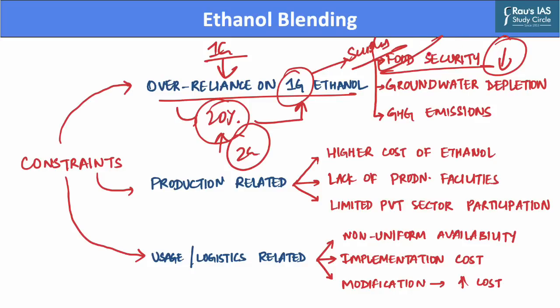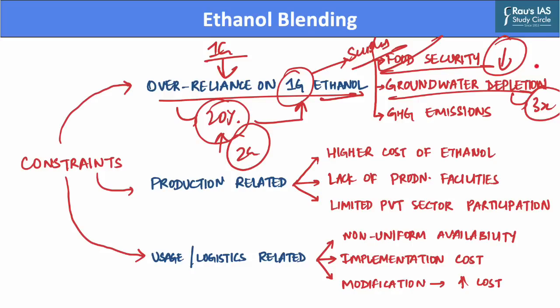Additionally, over reliance on food crops for generation of ethanol has also led to significant groundwater depletion. A recent study projected that the rate of groundwater depletion in the country will increase by 3 times. And this again is attributable to the rise in temperatures as well as the resulting increase in crop water requirements.